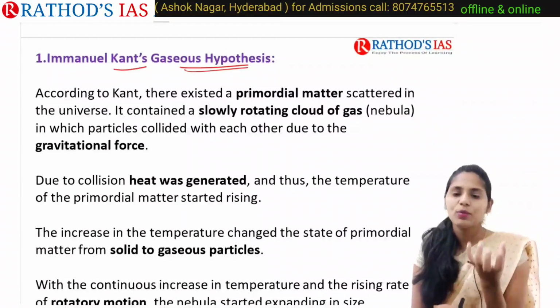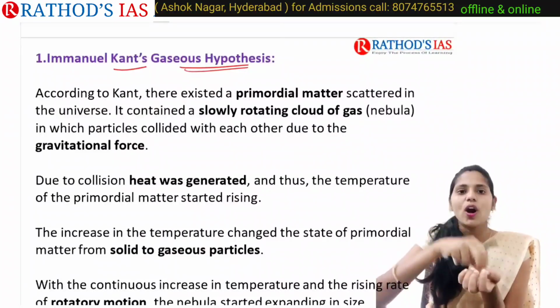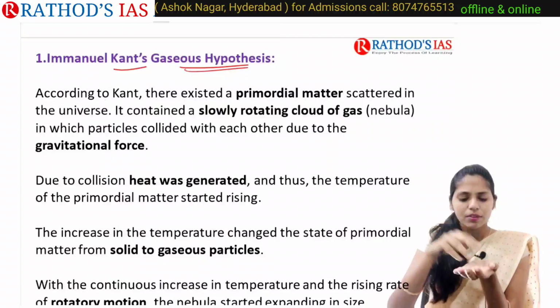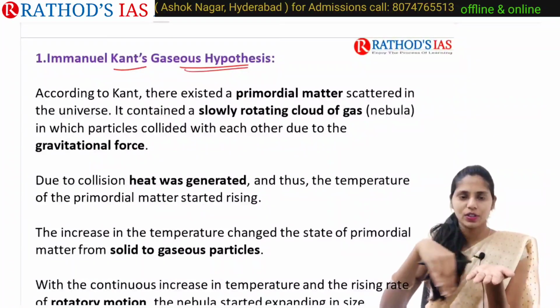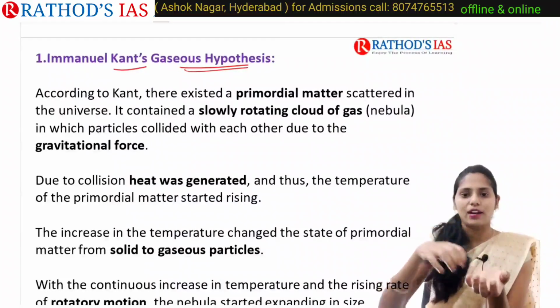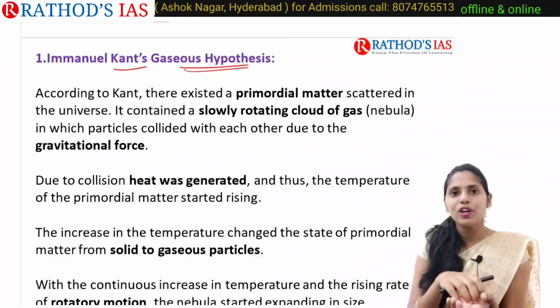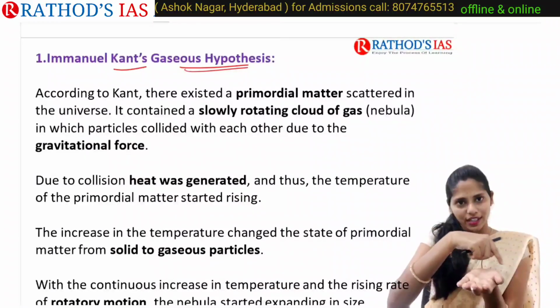It is not concentrated in one place, but is mainly scattered in our universe, and it has one important feature: it is slowly rotating.